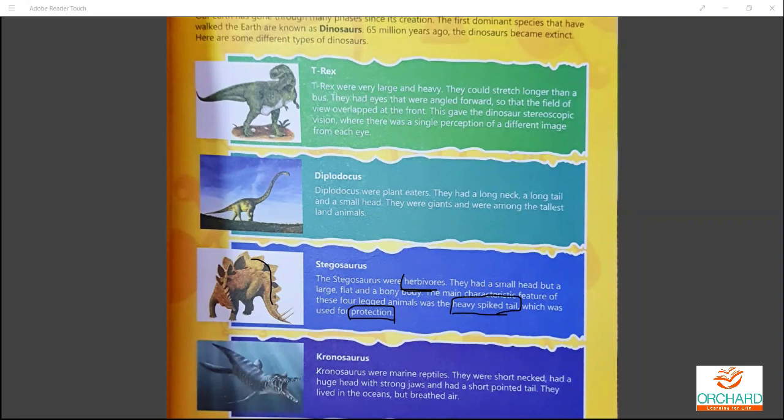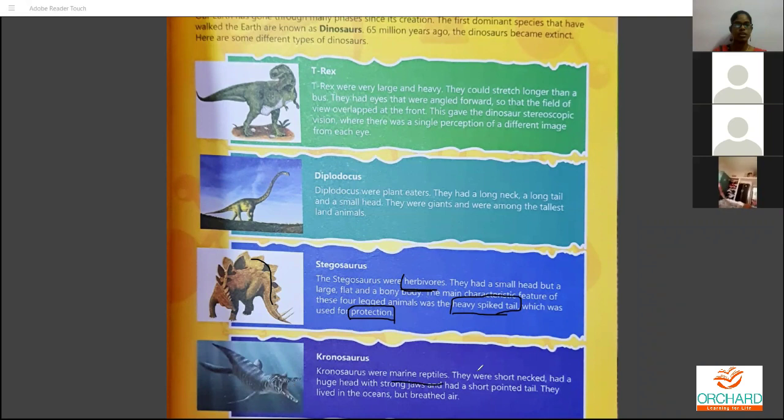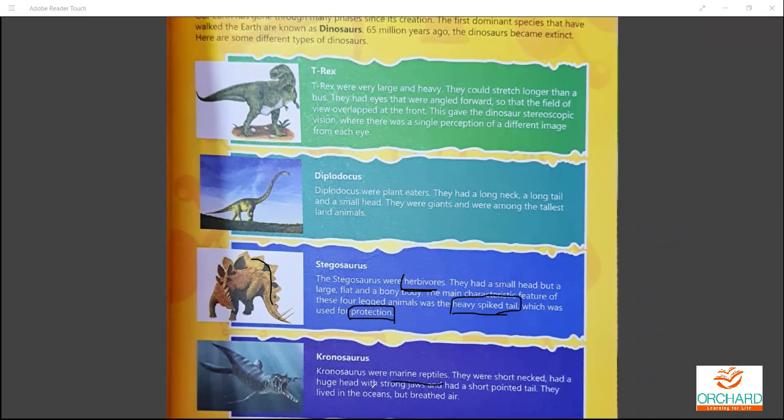Good. Moving on to the next one, Chronosaurus. Chronosaurus were marine reptiles. It's actually aquatic. They were short-necked and had a huge head with strong jaws and a short pointed tail. They lived in the oceans but breathed air. Even though they live in the oceans, they breathe air.